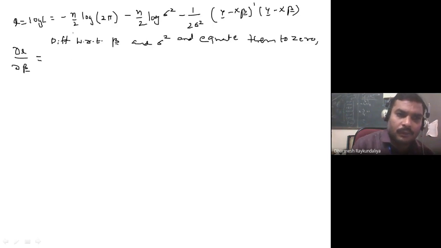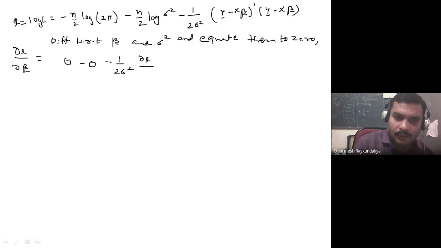So what is the derivative of l with respect to beta? There is no beta, so this part is 0. Here there is no beta, so this part is also 0. And here there is, so first we will write 1 upon 2 sigma square outside.